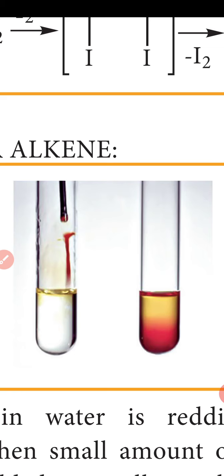Now understand the Markovnikov rule. When an unsymmetrical alkene reacts with a hydrogen halide, the halogen adds to the carbon that has fewer hydrogens, and hydrogen adds to the carbon having more hydrogens. This rule can also be stated as: in the addition reactions of alkenes and alkynes, the most electronegative part of the reagent adds onto the doubly bonded carbon with the least hydrogens attached.